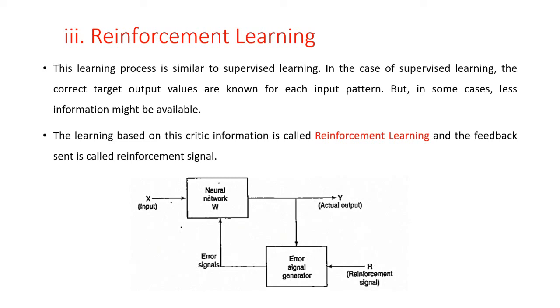Here some external reinforcement signals are processed in the critic signal generator, and it obtains the critic signals and sends them to the artificial neural network for adjustment of weights properly, so as to get a better critic feedback in future. So reinforcement learning is also called learning with a critic, as opposed to learning with a teacher, which indicates supervised learning.